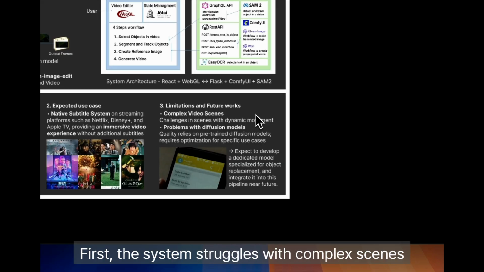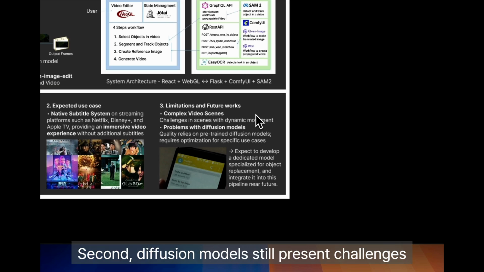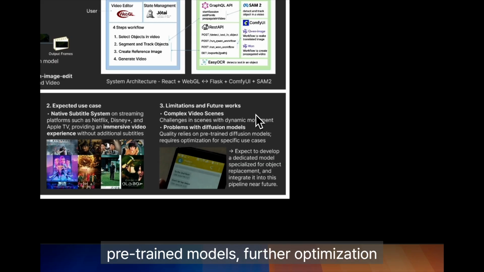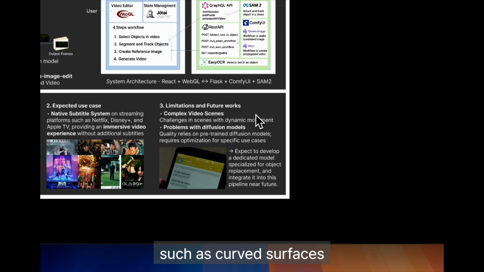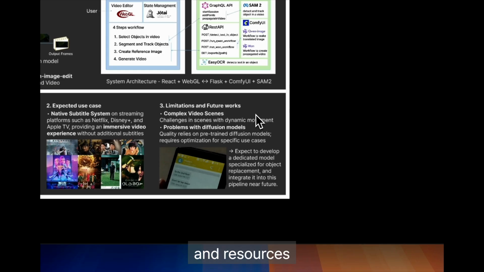However, there are a few limitations to our project. First, the system struggles with complex scenes involving dynamic movement or rapid camera motion. Second, diffusion models still present challenges in consistency and quality. Since we rely on general-purpose pre-trained models, further optimization is needed for specific use cases such as curved surfaces or specific stylized text. Finally, the reference frame generation and video expansion processes currently require significant time and resources.